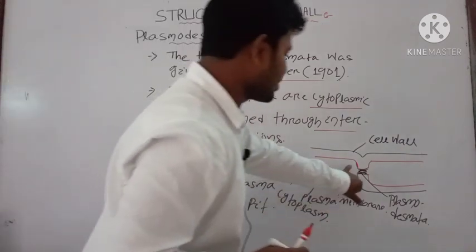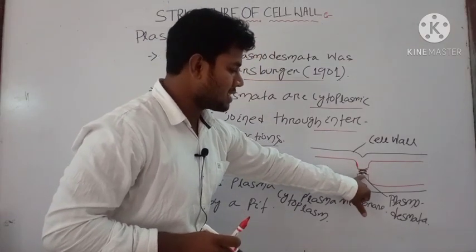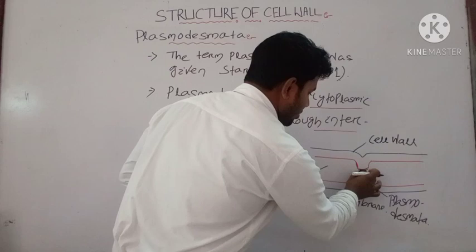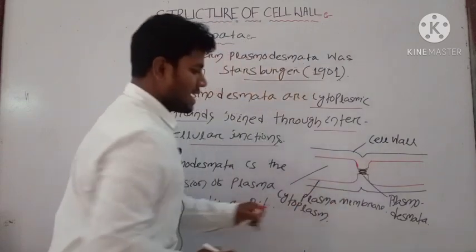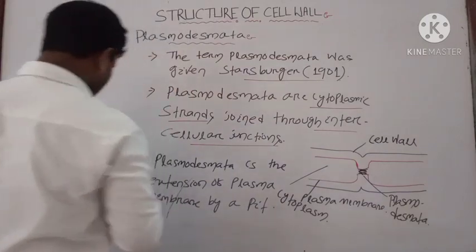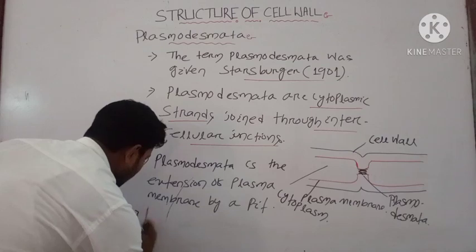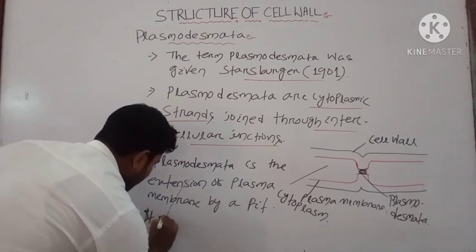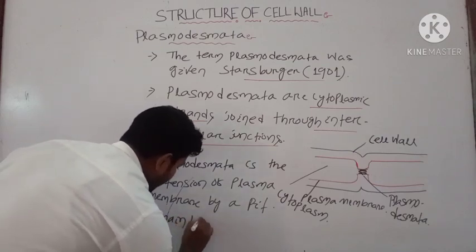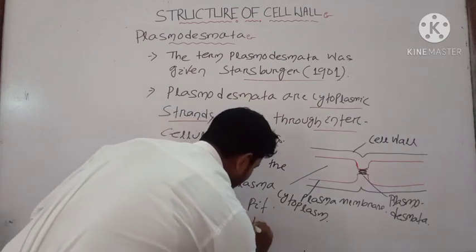Okay, by a pit-like structure, the plasma membrane is extended, which gives a pore-like structure that interconnects two cells. That structure is known as your plasmodesmata. The next one is that plasmodesmata maintains protoplasmic continuity.